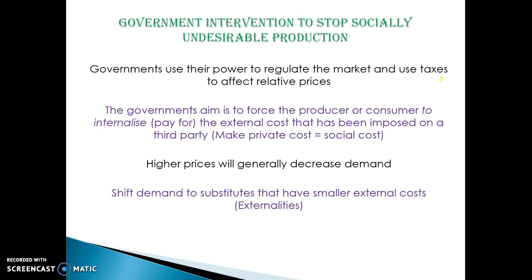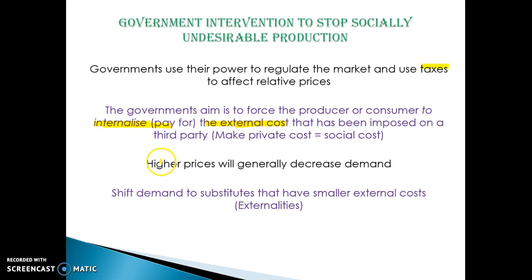Okay, how do they stop undesirable production? How do they ensure that these socially undesirable goods aren't produced? Okay, well, what they can do is they can use taxes. We know taxes will raise the relative price and raise the production costs. And basically what they're doing, and this terminology is really important, they're internalizing the external cost that has been imposed on a third party. So they're basically forcing the producer to pay for that external cost that they haven't been paying for. So they're making the private cost equal to the social cost, and that's really important. Using that terminology, they're internalizing the external cost.